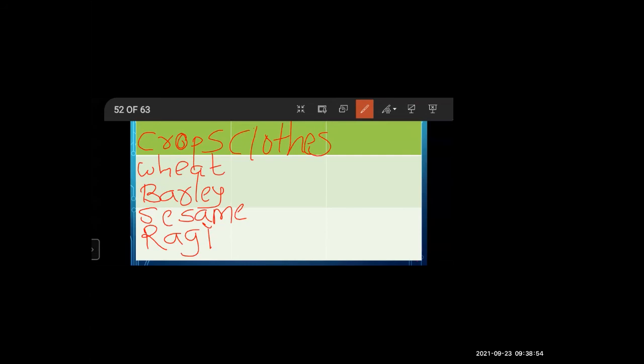Sari type and upper garment. Yes, upper garment. Very good. Excellent. It was upper garment. And sari type means what? It was a knee length garment. Okay. And they used cotton and muslin for making this.